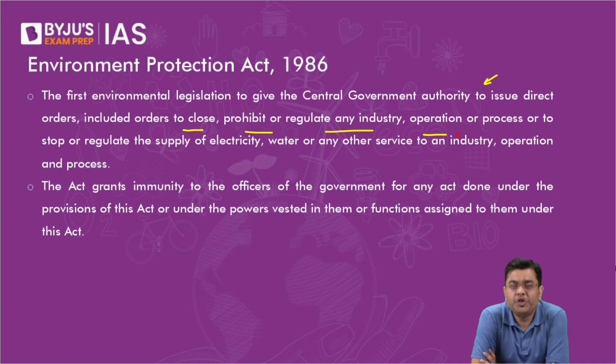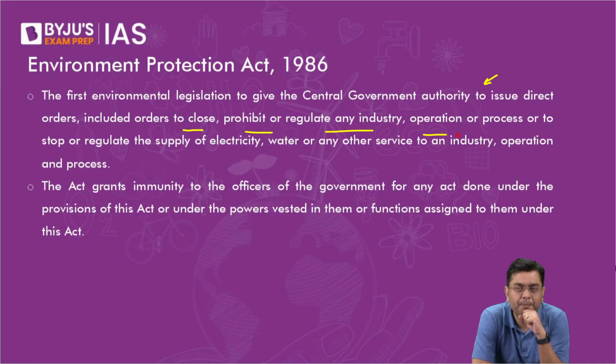Any official, forest official let's suppose, or any government official, if that official brings about the closure of an industry, let's suppose that official stops the water supply to an industry because the industry is not adhering to the norms. Now you cannot penalize that official if that official has taken that step under the provisions of the Environment Act.